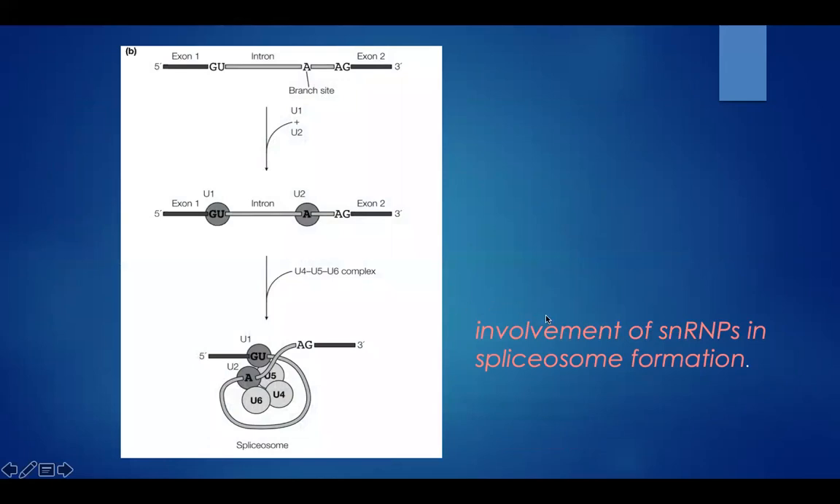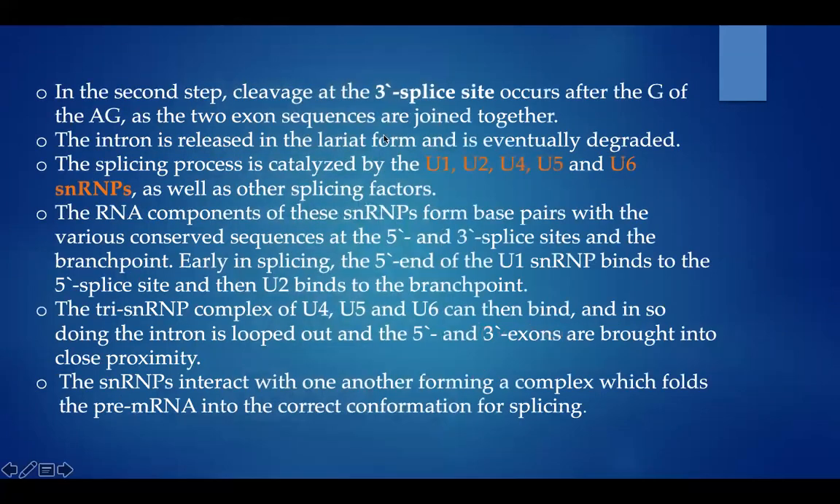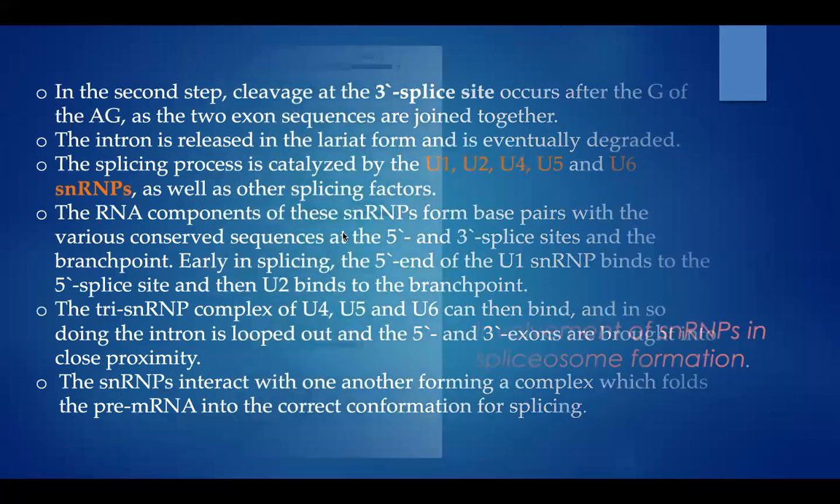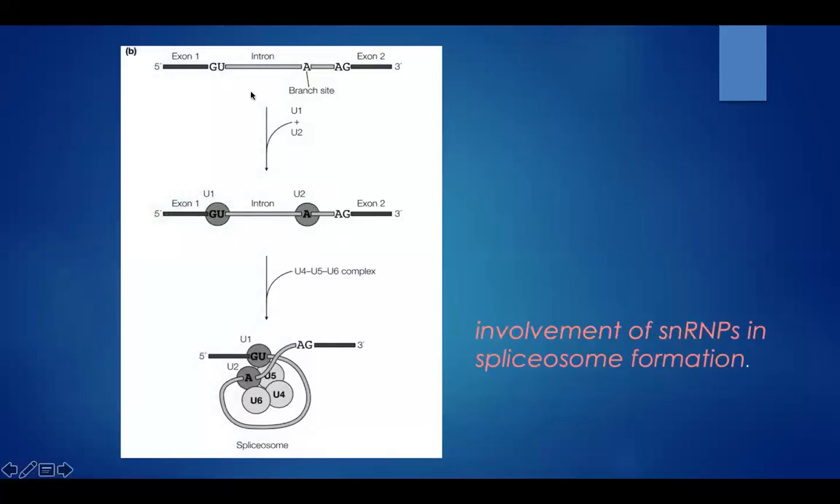So these snRNPs, as I mentioned here, are U1, U2, U4, U5, U6. This helps in splicing of mRNA. These are snRNPs, and we'll study how they are involved in the splicing. So at this position it's going to cut, and this exon 1 will become free.